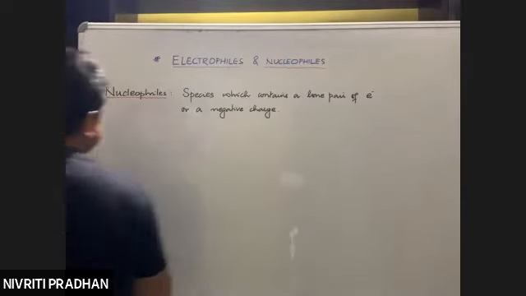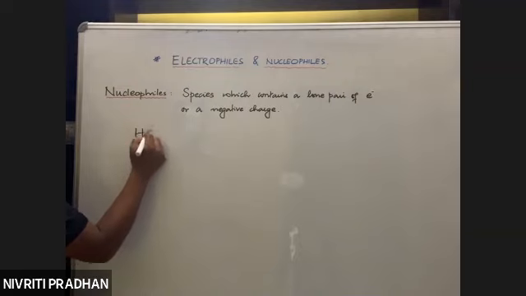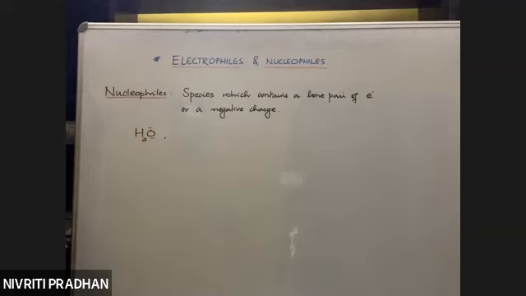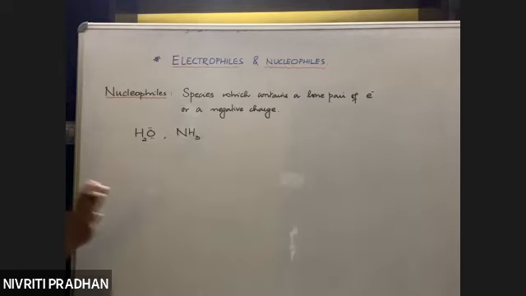For example, water. Water can behave as a nucleophile. Why? Because there is a lone pair on the oxygen atom. As already discussed in VSEPR theory, oxygen has 6 electrons. Out of 6, 2 are used in bonding, so 4 will stay as lone pairs. Next, ammonia. Nitrogen has 5 electrons.